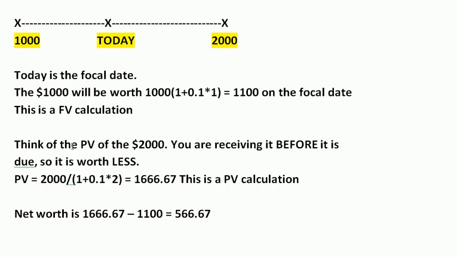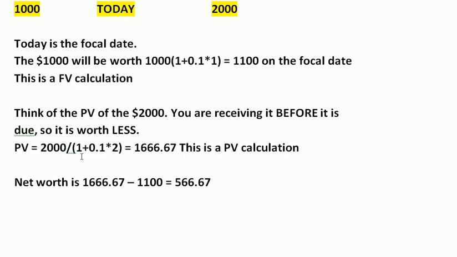It's a present value calculation. So here, think of the present value of the $2,000. You are receiving it before it is due, so it's present rather than future, and it's going to be worth less. So we use the present value calculation.